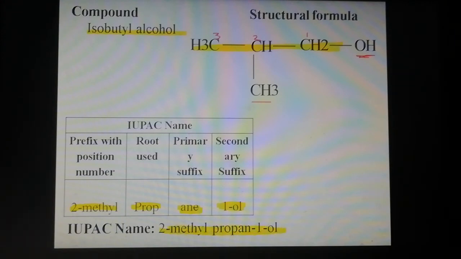So the common name for this given compound is isobutyl alcohol. So the IUPAC name of isobutyl alcohol is 2-methylpropan-1-ol.